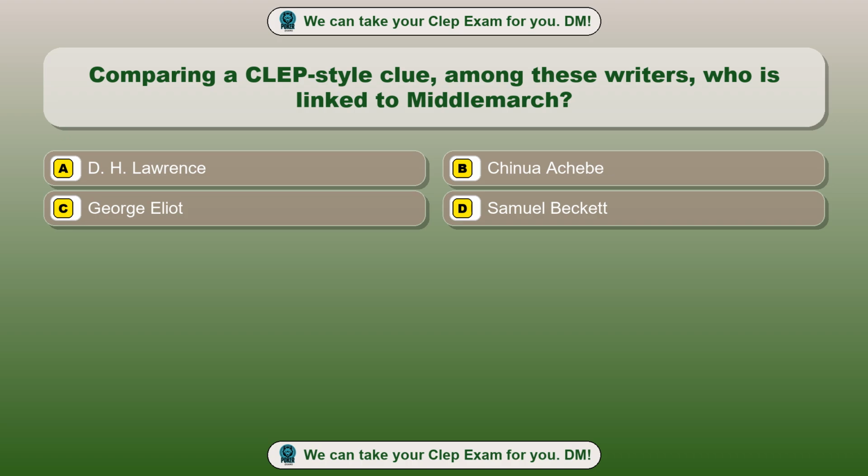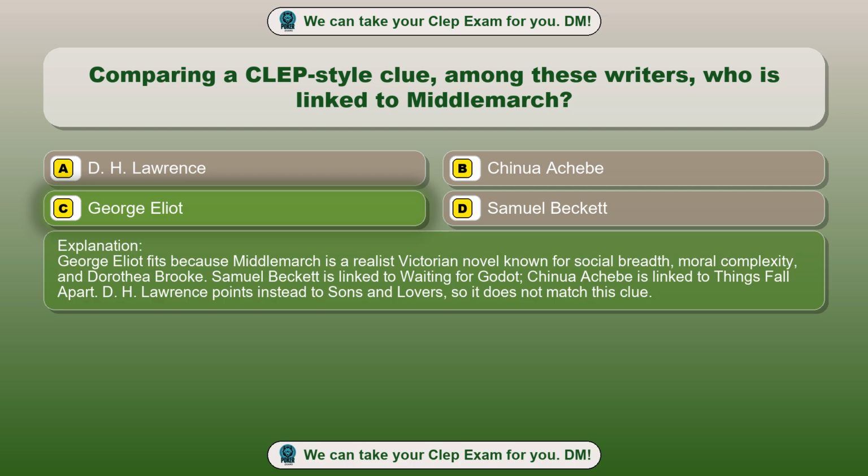Option A, D. H. Lawrence. Option B, Chinua Achebe. Option C, George Eliot. Option D, Samuel Beckett. The correct answer is option C, George Eliot. George Eliot fits because Middlemarch is a realist Victorian novel known for social breadth, moral complexity and Dorothea Brooke.